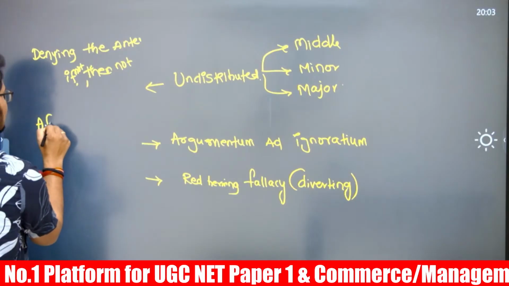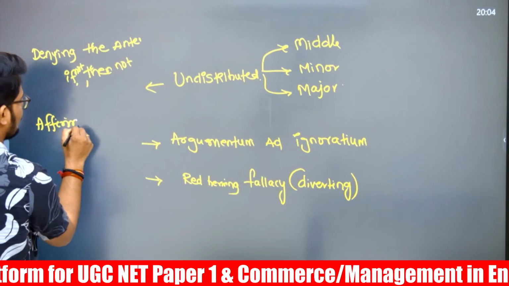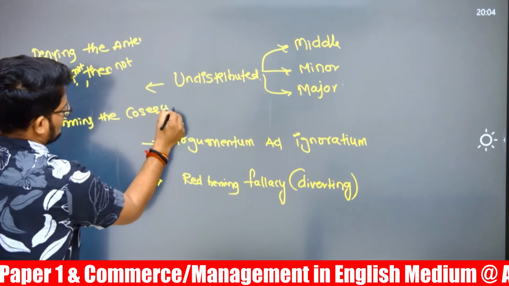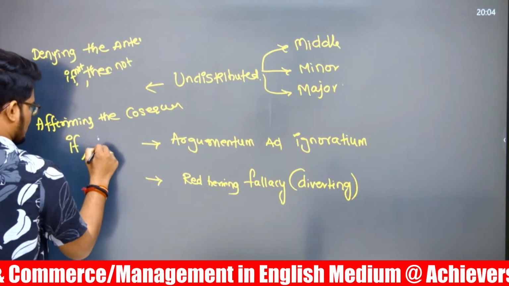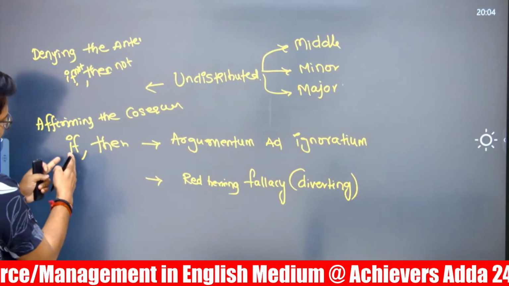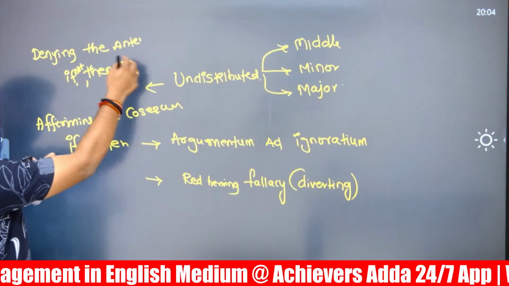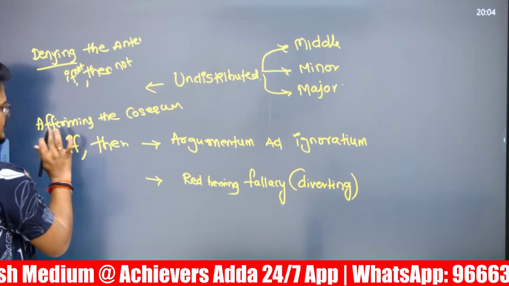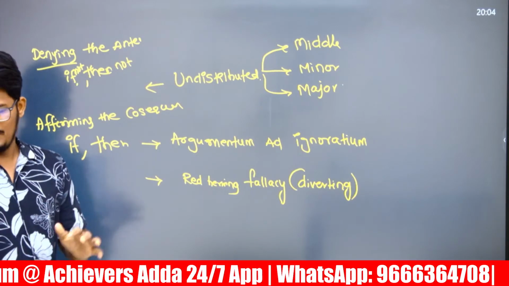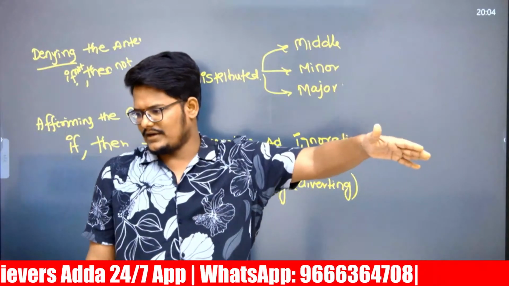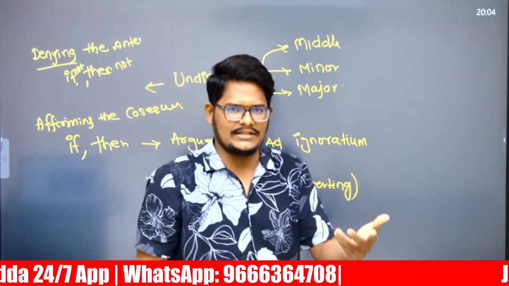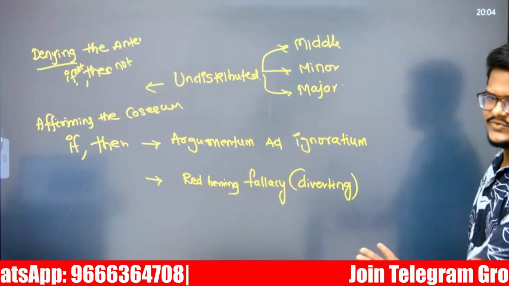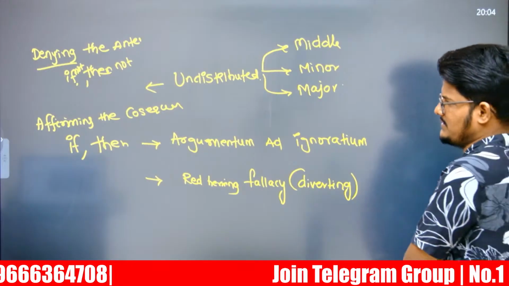And affirming the consequent: if positive, then also positive. So after the if, not, and after the then, not is coming: denying the antecedent. If and then, both in positive, is affirming the consequent. So denying the antecedent and affirming the consequent. Just remember this fallacy for tomorrow, there is a possibility to ask.